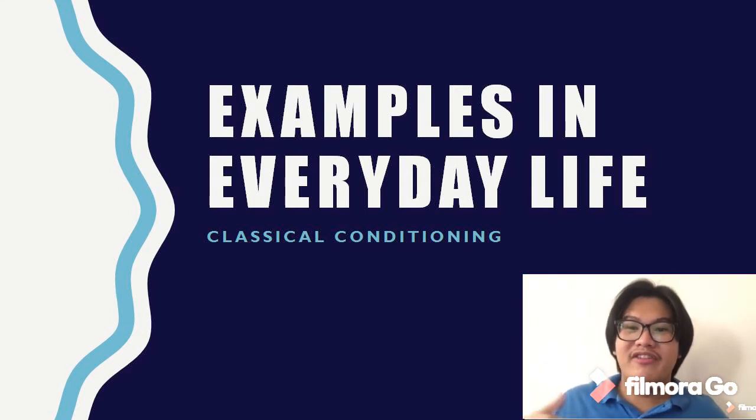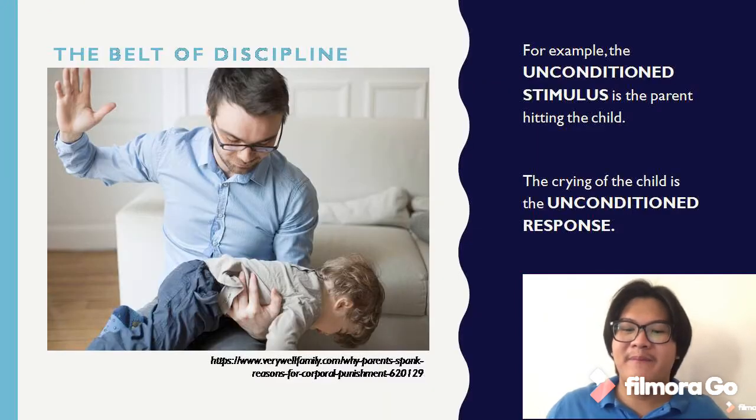So, the first example of ours is where the parents hit their child. The hitting of the parent to the child is called the unconditioned stimulus, where the crying of the child is the unconditioned response. It occurs naturally because when a parent hits their child, the child tends to cry. So, it is called the unconditioned response.